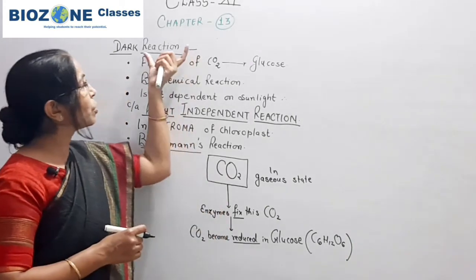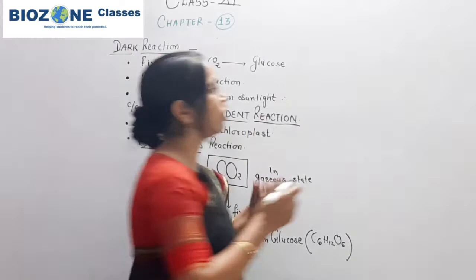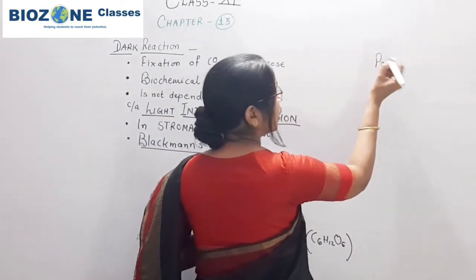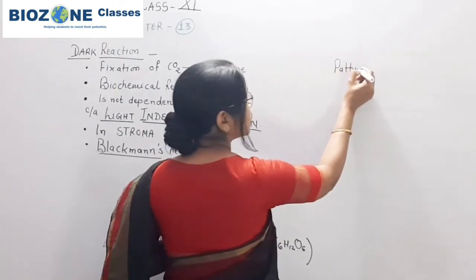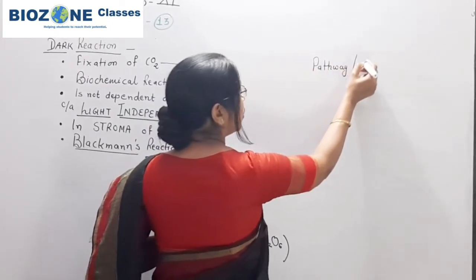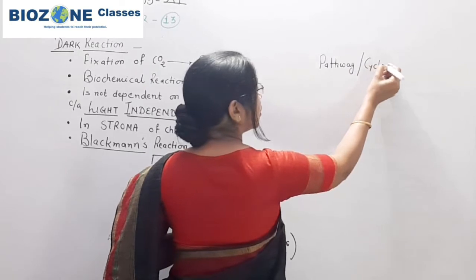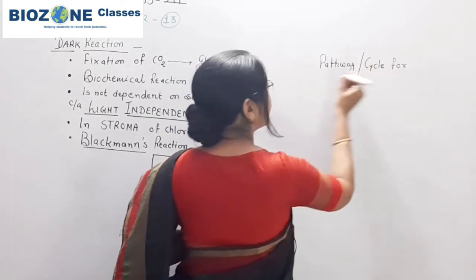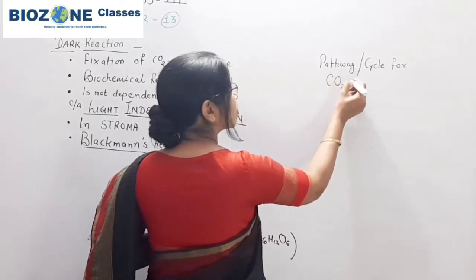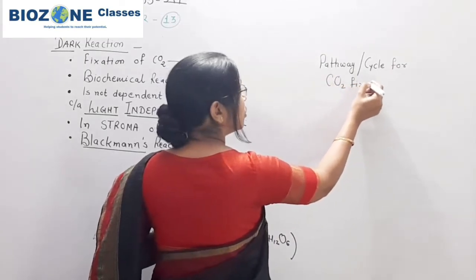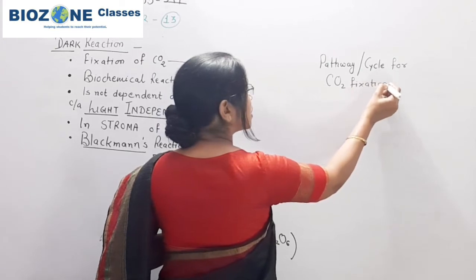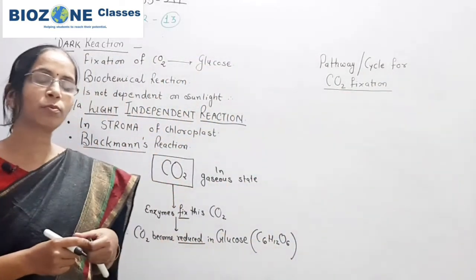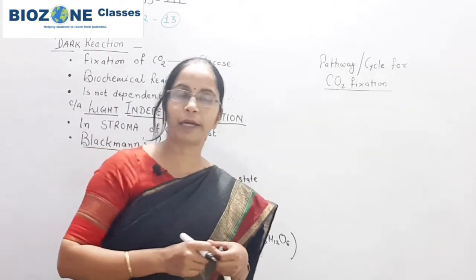Now when we study about the dark reaction, we study about pathways for dark reactions. Either you can say pathway, or commonly we say cycle, for carbon dioxide fixation. Actually, two raw materials are there in photosynthesis. One is water and second is carbon dioxide.